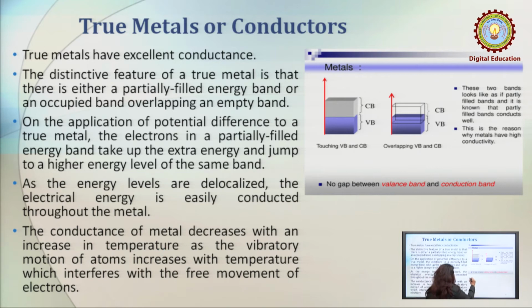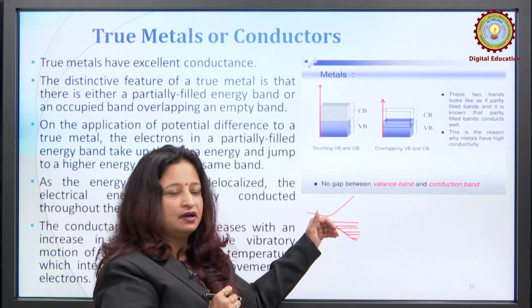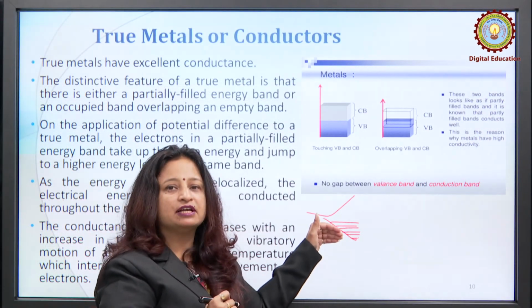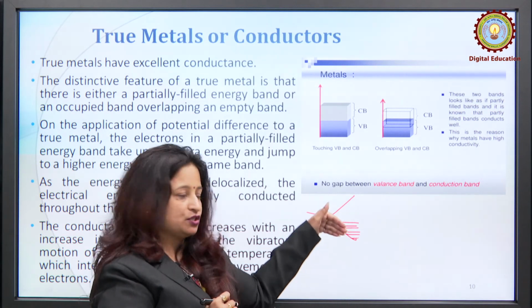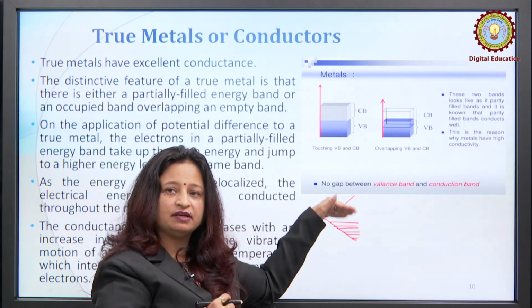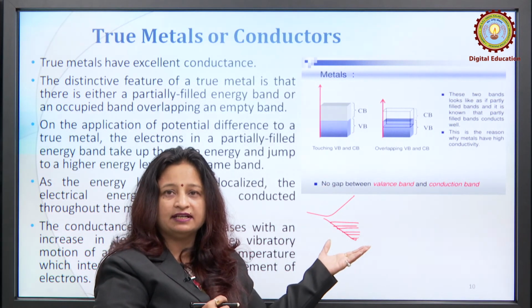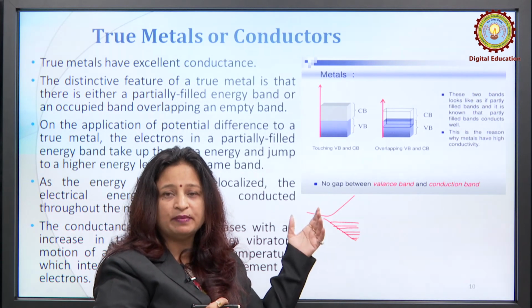If there is a partially filled energy band, what will happen? On application of a potential difference, the electron will jump from a lower energy level to a higher energy level within the same band. In this way all the electron orbitals are delocalized, and we can easily explain the excellent conductance of true metals.